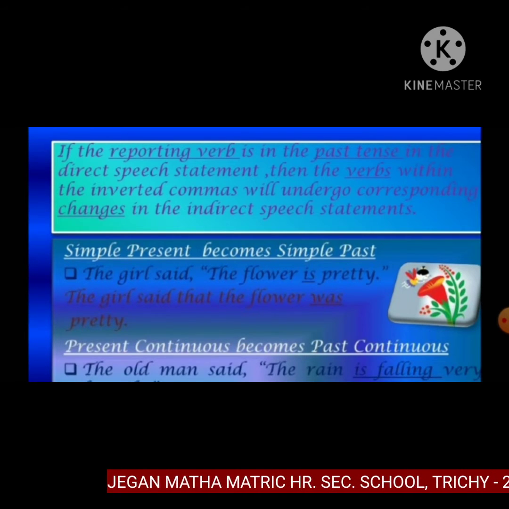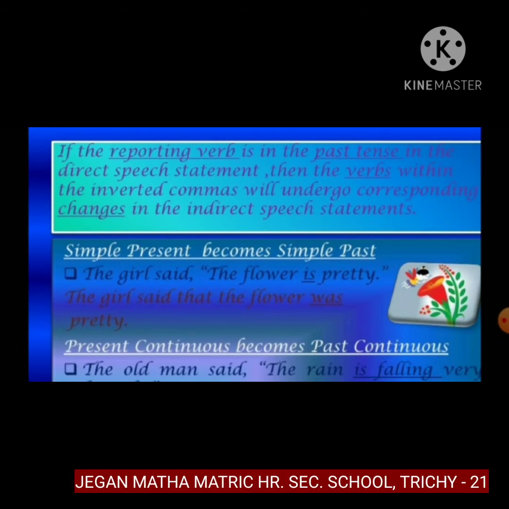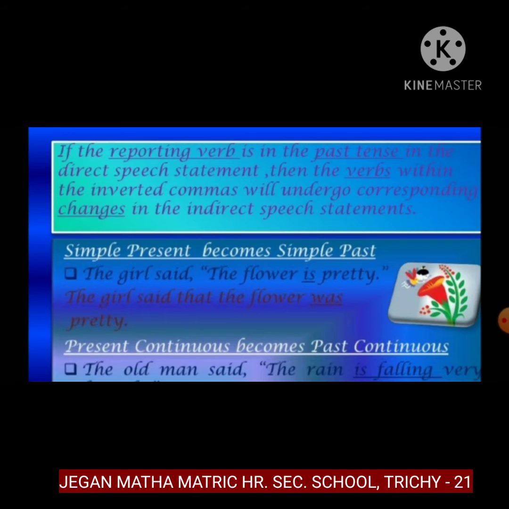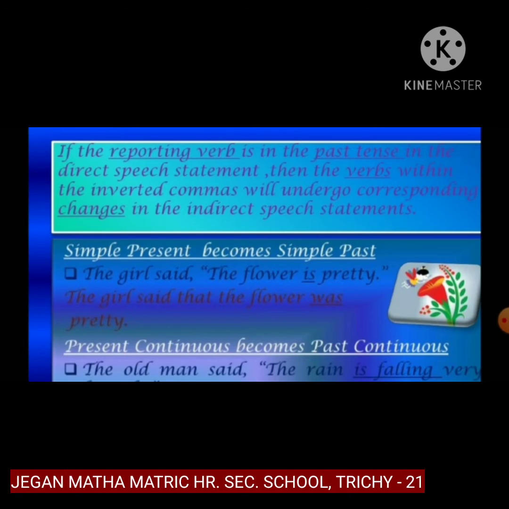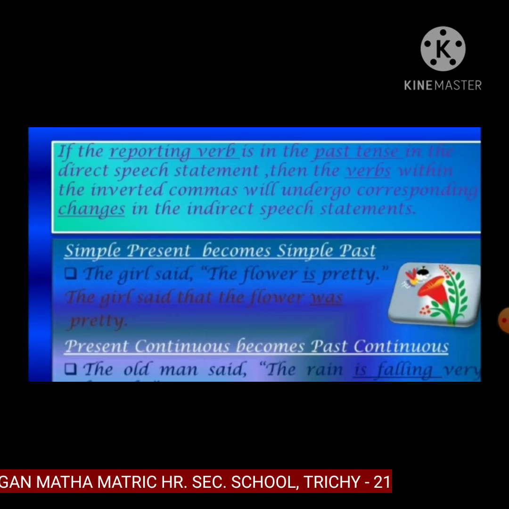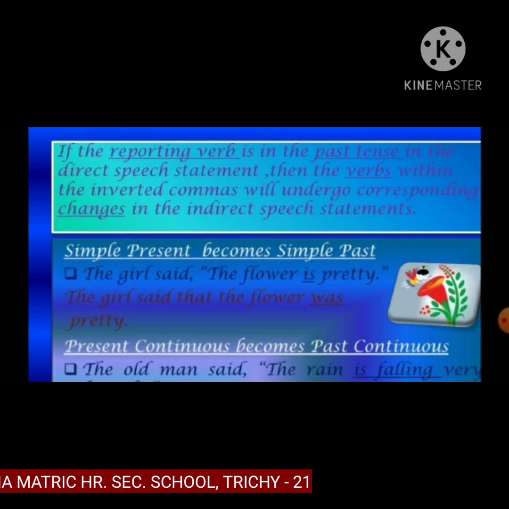Normal statement. So how will you change direct to indirect speech? The girl said that. There is no listener, only the speaker here. So we can use "the girl said that," and remove the comma and quotation. The flower was pretty, simple present auxiliary verb changes to past tense auxiliary verb, was. The girl said that the flower was pretty.